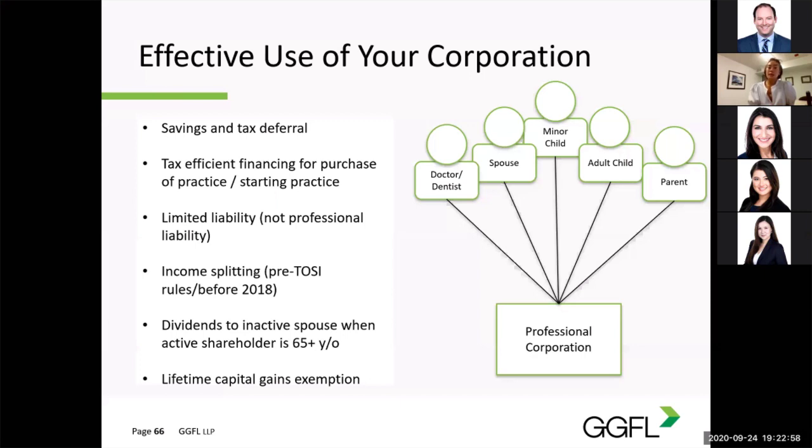Since the lifetime capital gains exemption is available to each taxpayer, planning often included making the spouse, children, and parent shareholders of the corporation, so the capital gains exemptions can be multiplied.